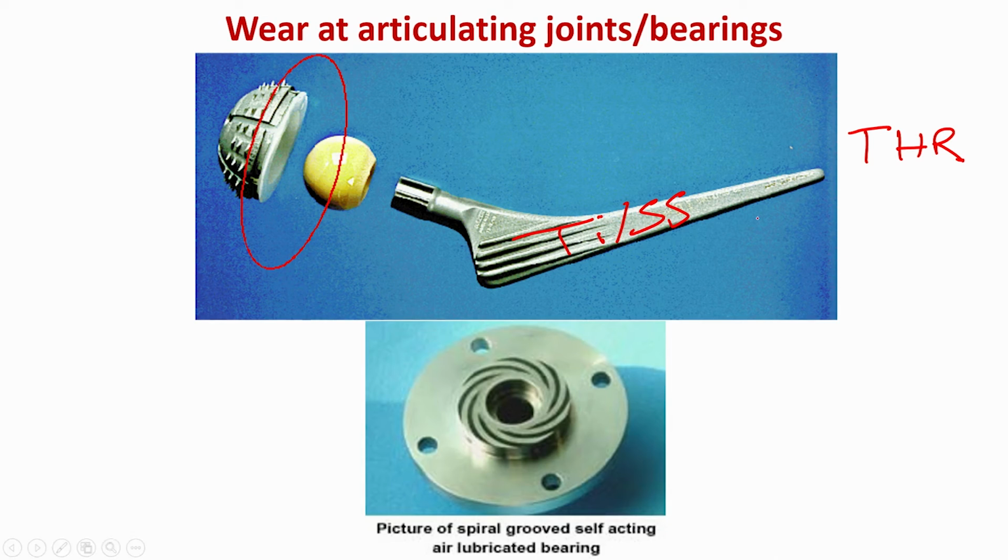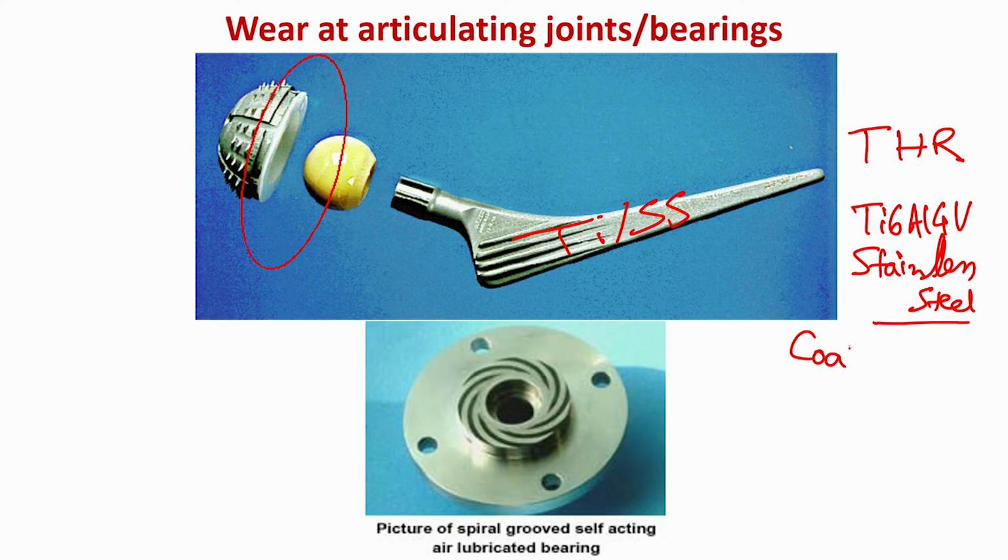Often, to improve their biological properties or biocompatibility, this Ti6Al4V stem or low nitrogen stainless steel stem is coated with hydroxyapatite. This stem part will get fitted into the femoral head.